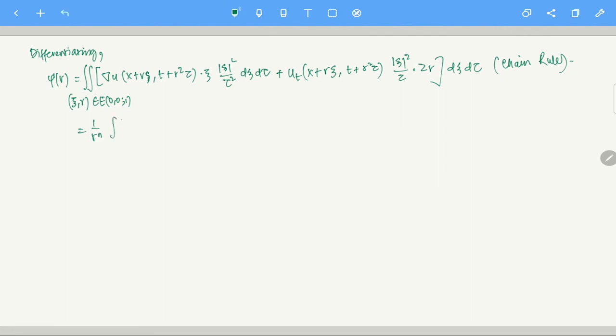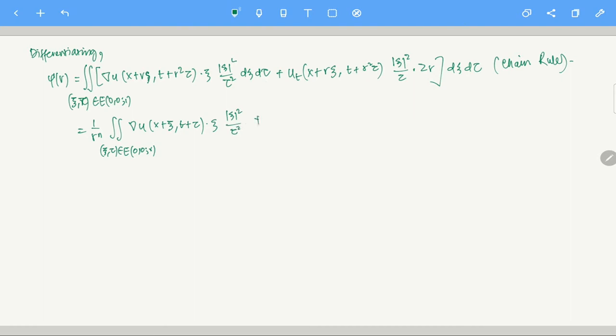So now the double integral of xi tau, this is not r, this is tau, xi tau in E of 0 and r, this is gradient of u at x plus xi, t plus tau, dot xi, mod xi square by tau square.